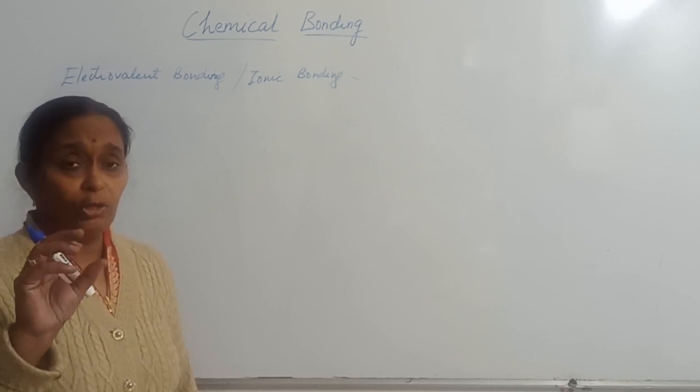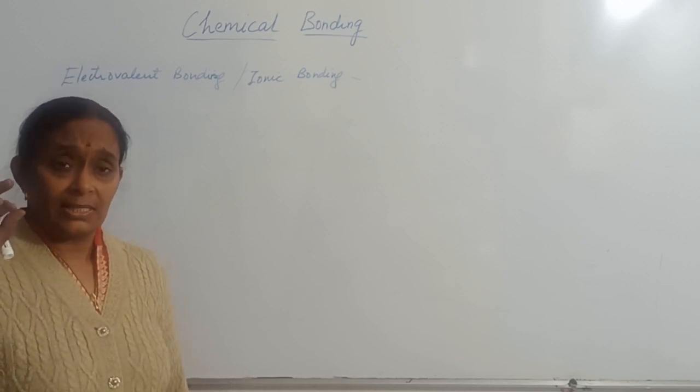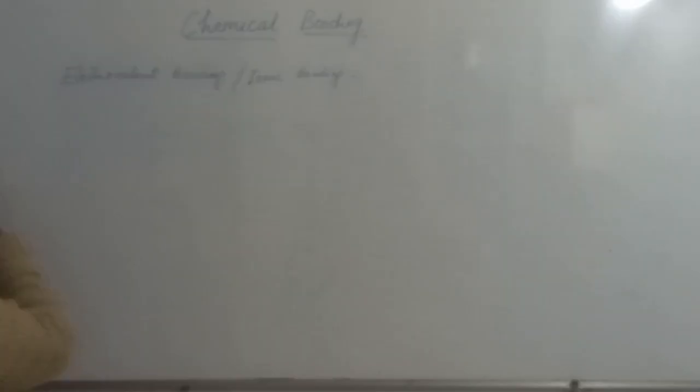Means you have been shown all the orbits of various atoms. Let us see the formation of sodium chloride. Formation of NaCl. We will first draw a sodium atom, Na, having first shell, second shell, and this is the third shell.